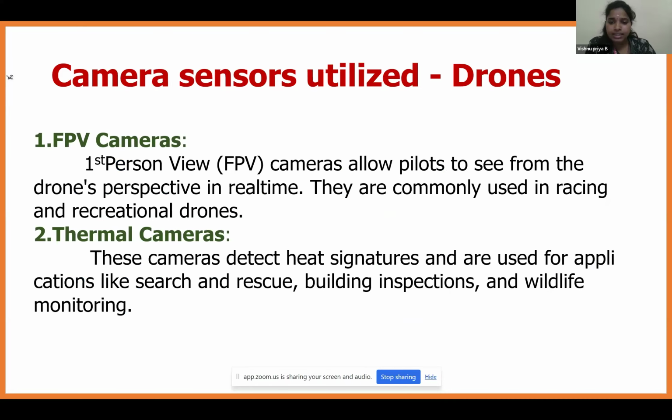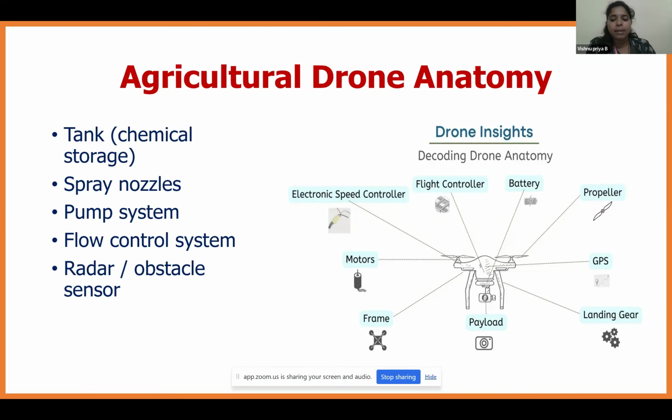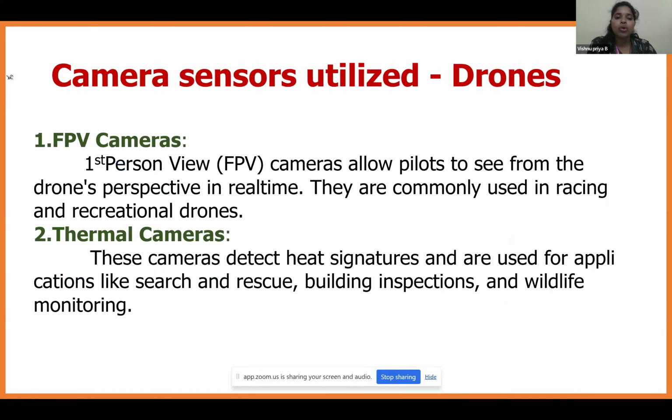Next, we had seen in the previous slide the payload or a camera, etc. We need to know more about the sensors and cameras used for drones. They are classified into four major types. The first camera is the FPV camera, the first person view camera.